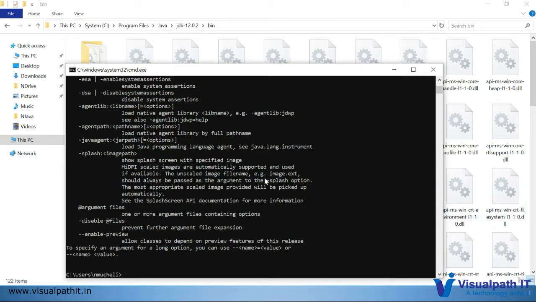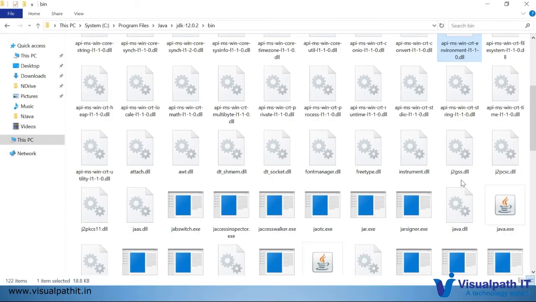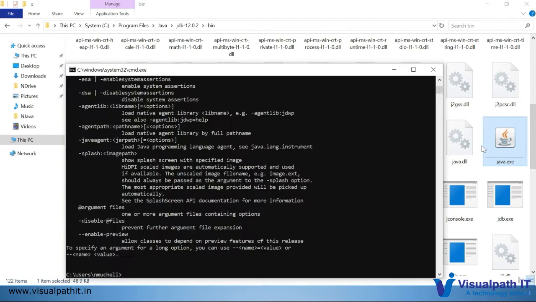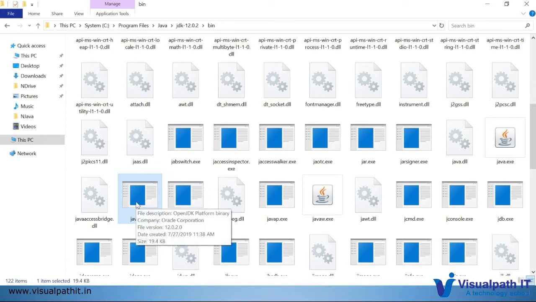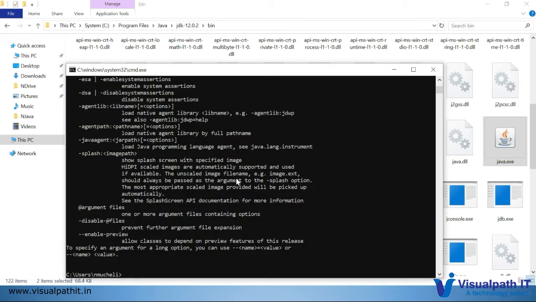So where are this java and javac available, and why do we set this path? Because these files are already available in this path. Suppose you see this bin folder, java.exe we have, this is what we are calling as java, and javac.exe will be there. So these two we are setting as path. That is how we can set it as path, and we can access the Java version and other commands.